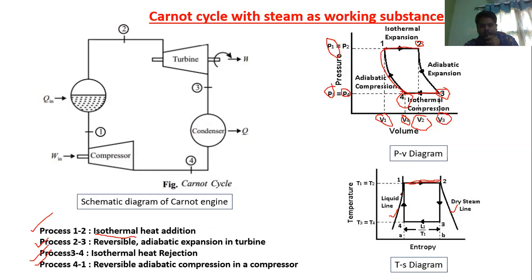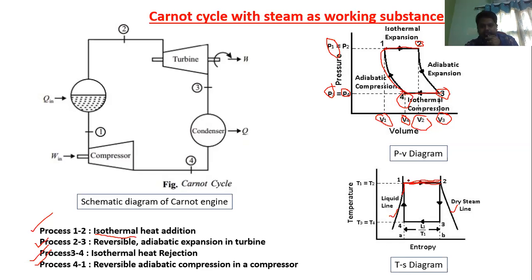So this is the saturated liquid line and this is the saturated vapor line. In process 1 to 2, this water is converting into vapor. During the phase change, while the water is converting into steam, the temperature will be constant.